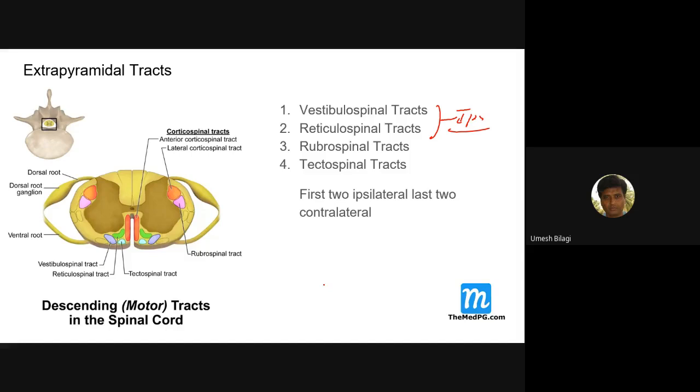That is the vestibulospinal tracts and reticulospinal tracts. They descend on the same side, whereas these two tracts go contralateral. They cross to the opposite side.